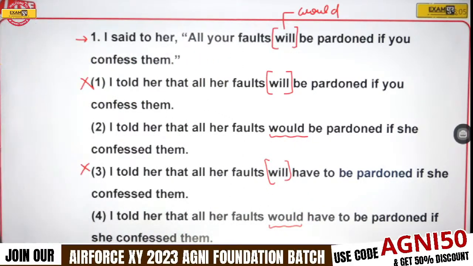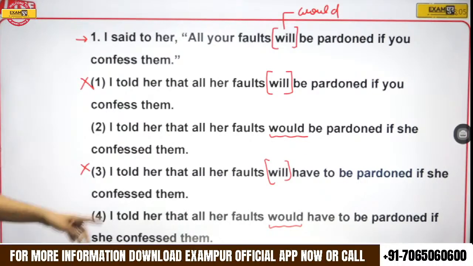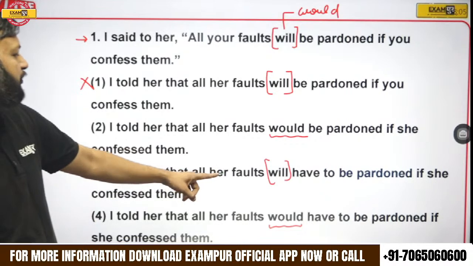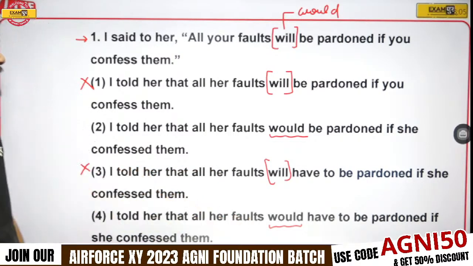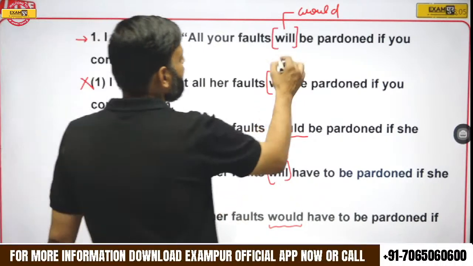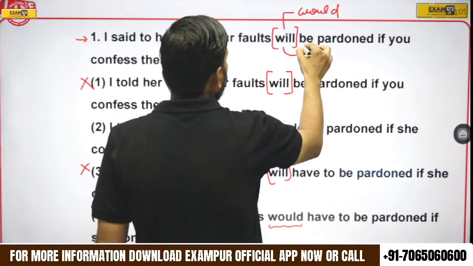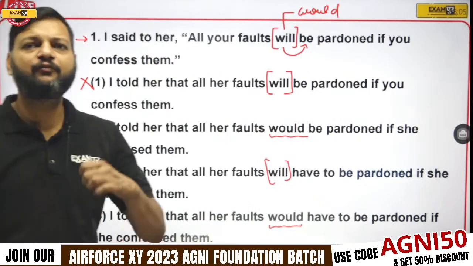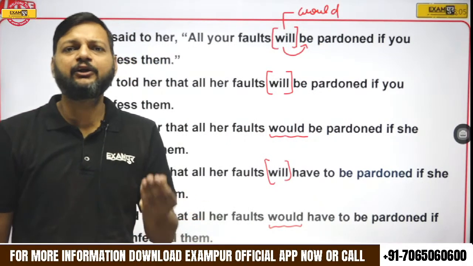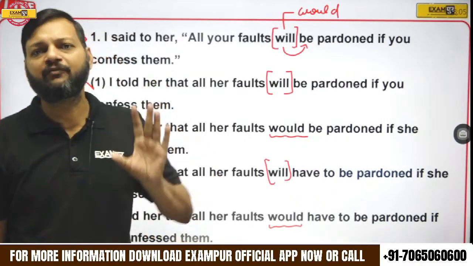So I told her that all her faults would have to be pardoned if she confessed them. Now see, here we have would followed by have to be. If there is will plus V1, it should simply be changed into would plus V1.